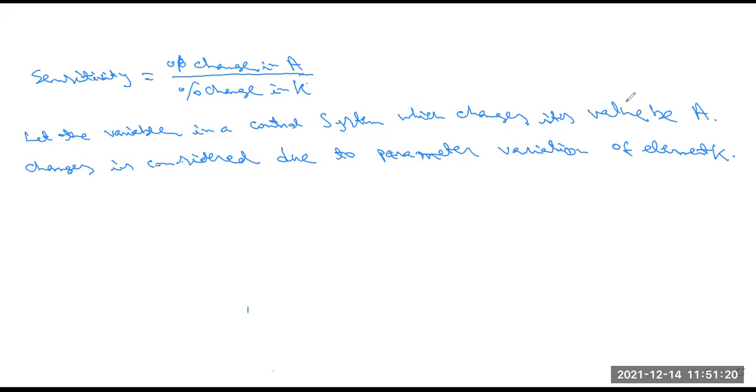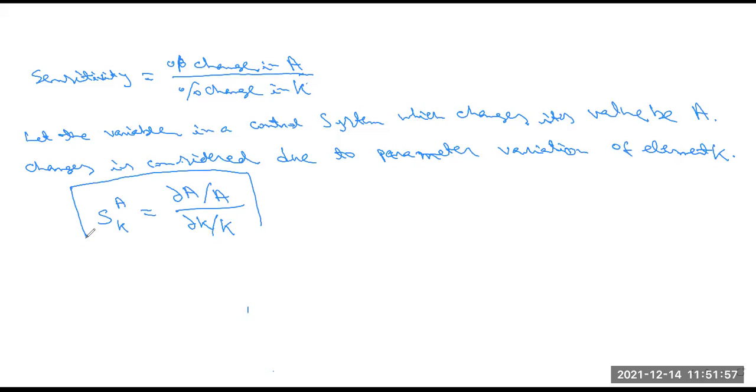Is it clear, all of you? Yes, sir. So mathematically we write this equation, S for sensitivity, that is S of A with respect to K. This equals del A by A divided by del K by K. Okay, so this is basically the equation of sensitivity.